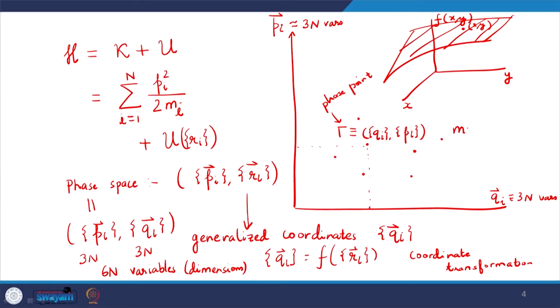So every microstate has a unique value of the momenta and the coordinates. I mean the entire set is unique. Individual momenta can be the same between two microstates, but the entire set of momenta and generalized coordinates will be unique for a given state. So this phase space in some sense is representing the microstates of the system.